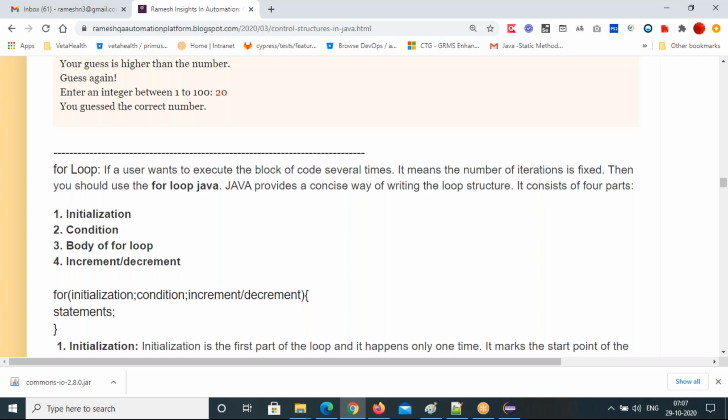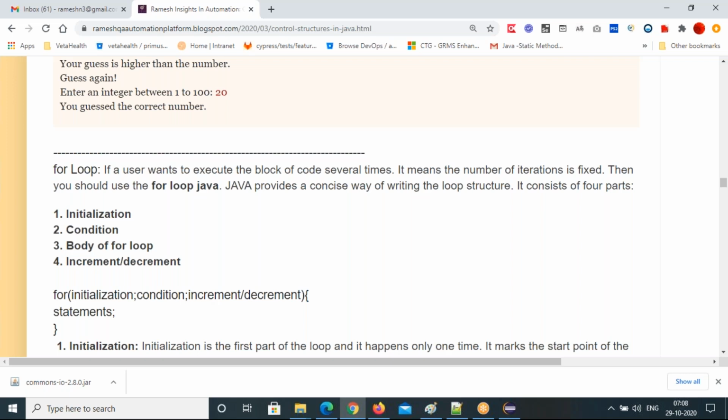So in the while loop, if you don't know the number of iterations and you just know the condition, then you can use the while loop. Okay, I want to execute the same code several times, and the iterations are fixed. I know the number of iterations, then you can go for a for loop. If a user wants to execute a block of code several times, it means the number of iterations is fixed. Then you should use the for loop.